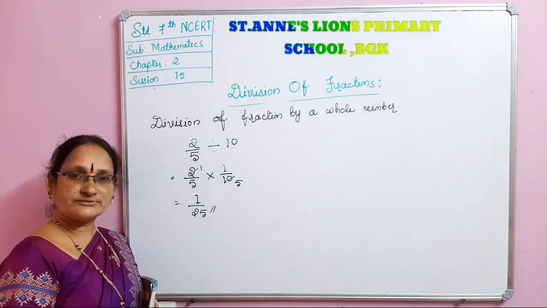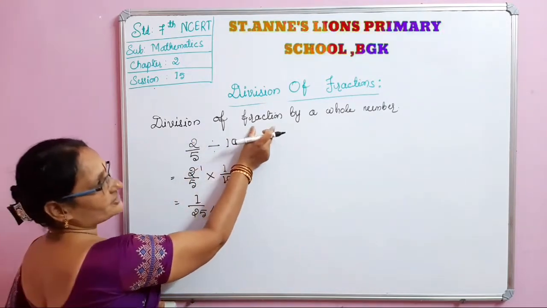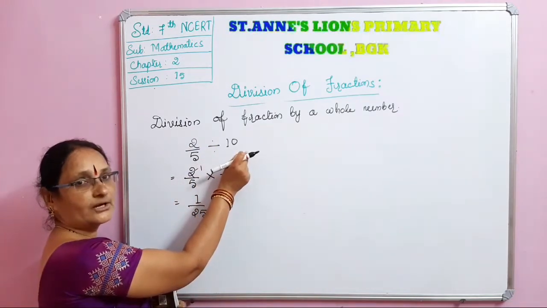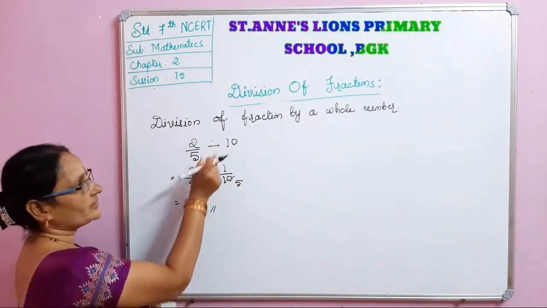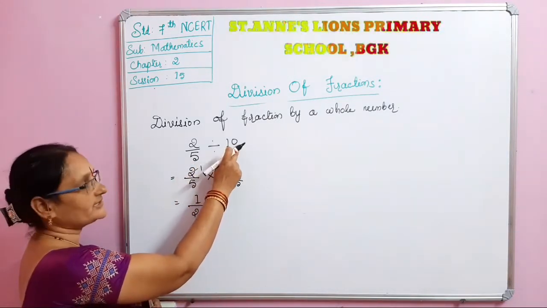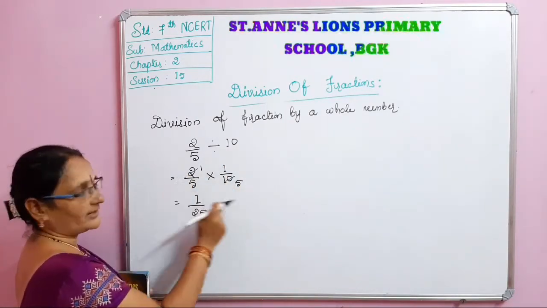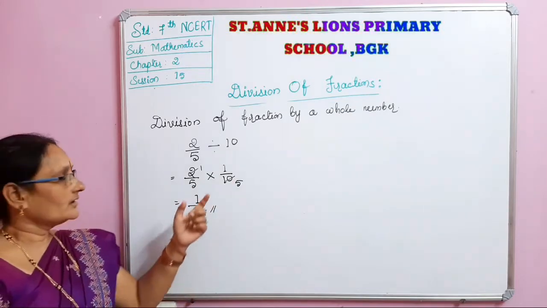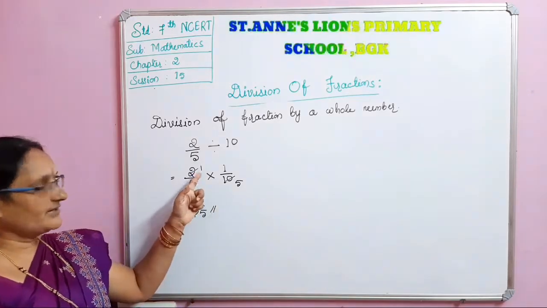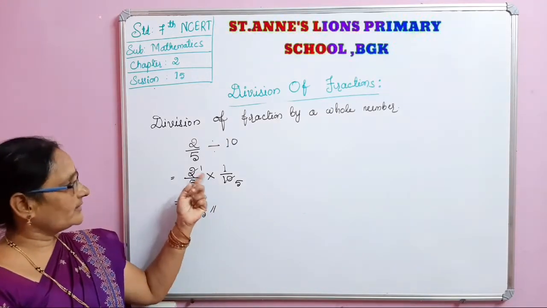I hope you understood. Once again I will explain. You see, 2 by 5 is a fraction and 10 is a whole number: fraction by a whole number. Now for 2 by 5, when we change this division sign into multiplication, 10 changes into its reciprocal 1 by 10. Then after writing this, you have to see whether cancellation is possible or not. If it is possible, we have to cancel it and then simplify. Yes, 2 ones are 2, 2 fives are 10.